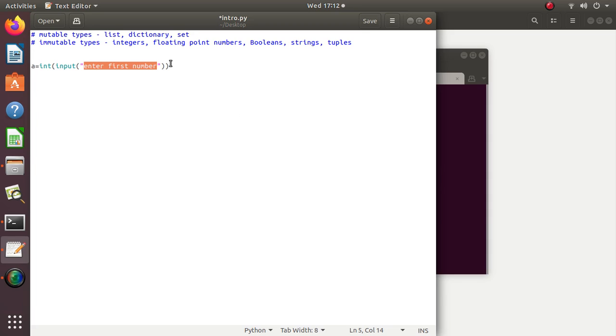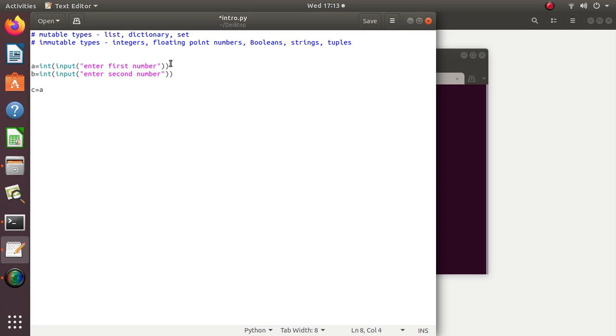So if I take the input A and then I take another input from the user B, using these two, A and B are operands, and here I am using plus operator.